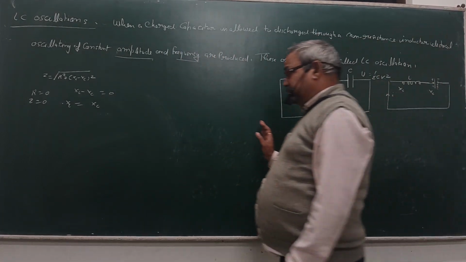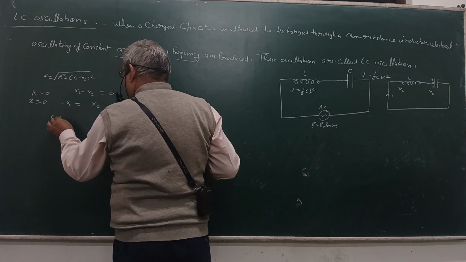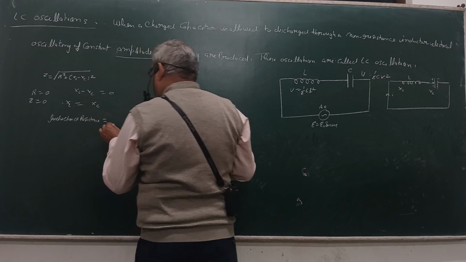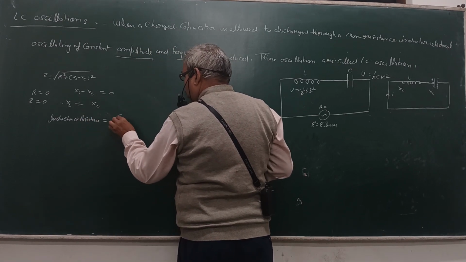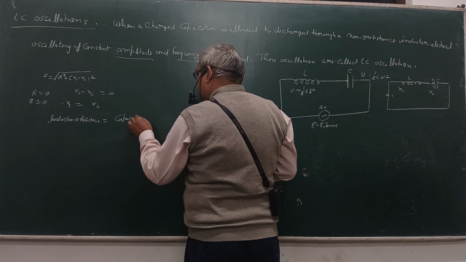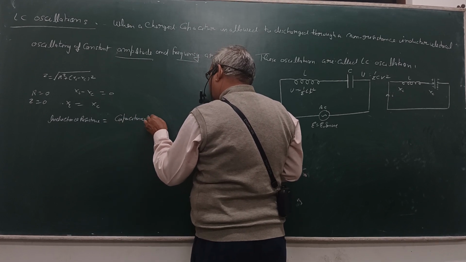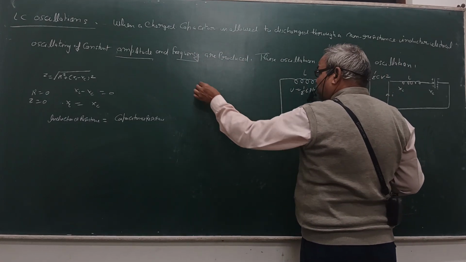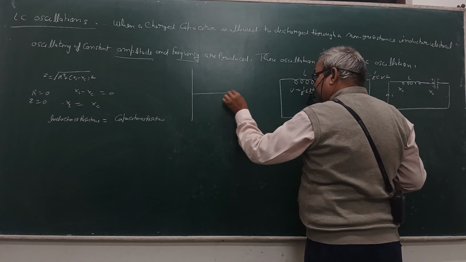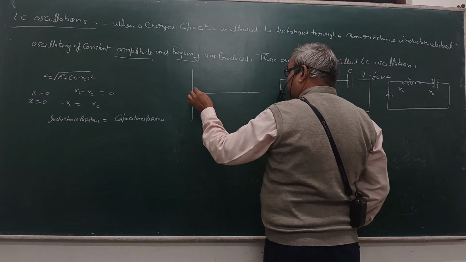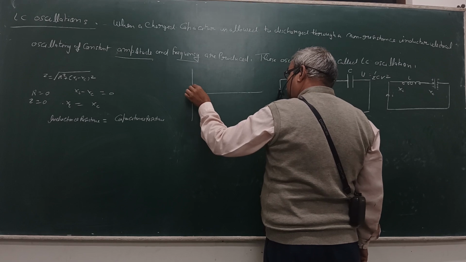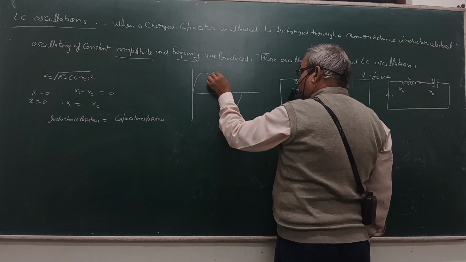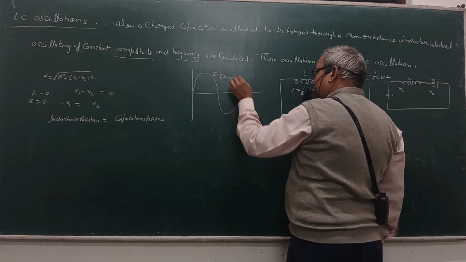This is the inductance resistance, inductance resistance is equal to capacitance resistance. According to this, plotting the graph is the movement of electric current and potential. This is the movement of this value of constant of the amplitude and E is equal to E naught sin omega t,